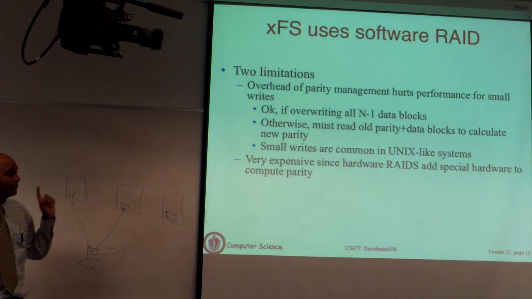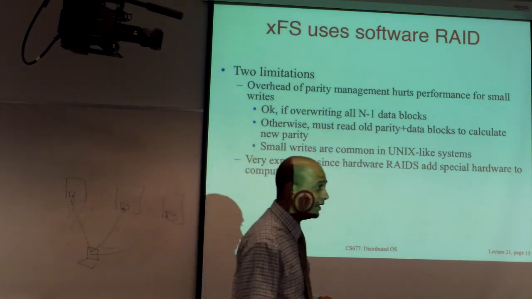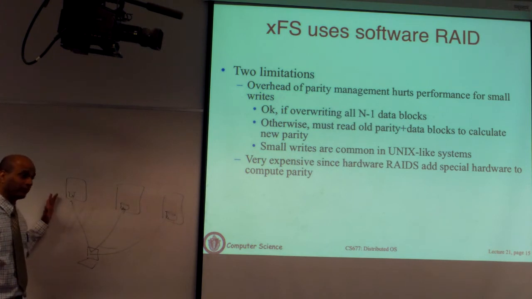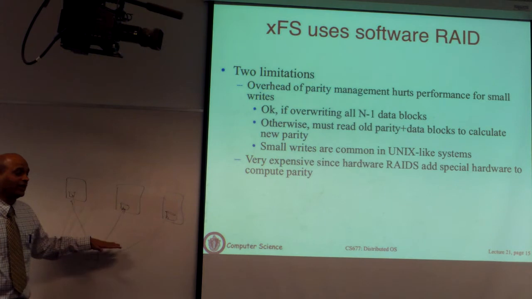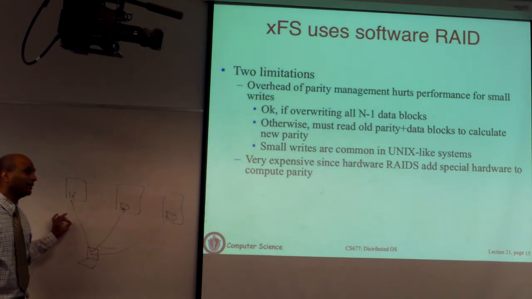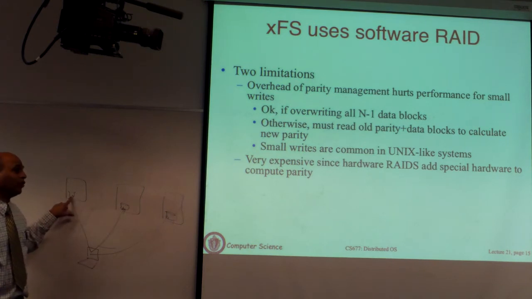Having said that, the reason network striping actually makes sense is that networks have become much faster than disks have. You have gone from 100 megabit to a gigabit to 10 gigabit Ethernet. So this network hop is becoming less and less expensive because this is a very fast link. The disks have not become faster at the same rate. The disks still spin at 3600 RPM or 7200 RPM.